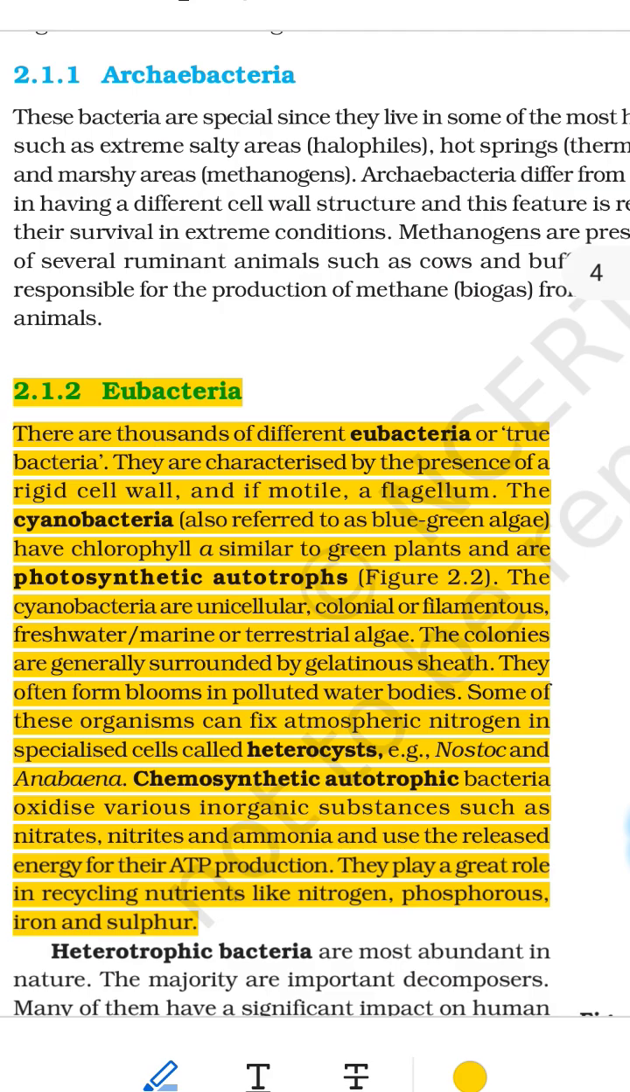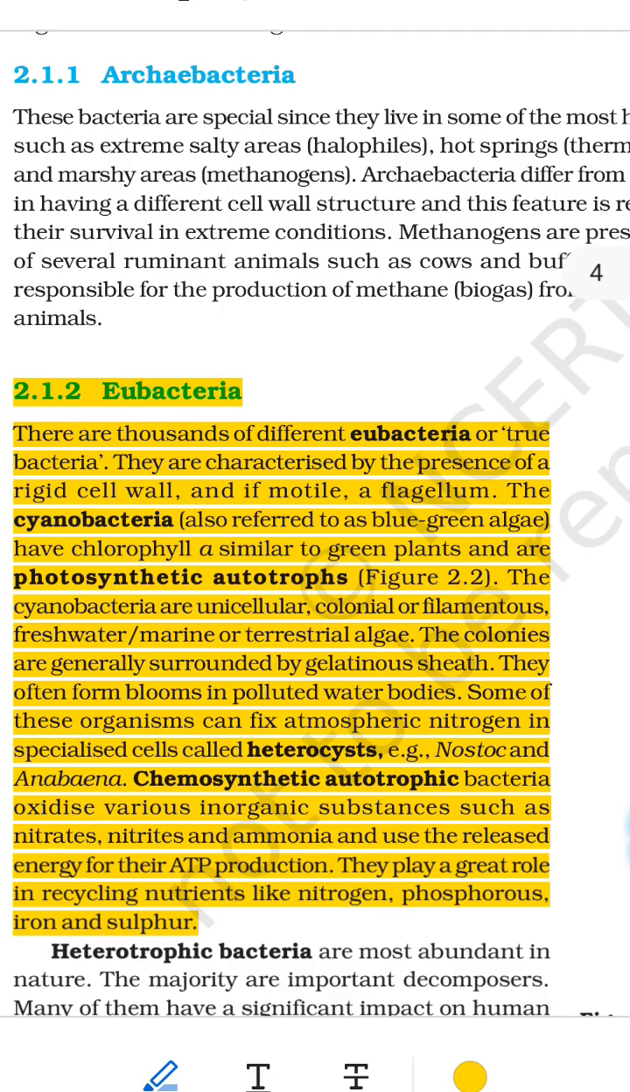1. What are eubacteria? Eubacteria are also called true bacteria. They are found everywhere in water, soil, food, air, inside your body, even in extreme places like hot springs. There are thousands of types, and more are still being discovered. They are the most common and best known type of bacteria.